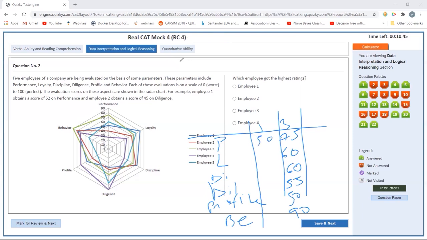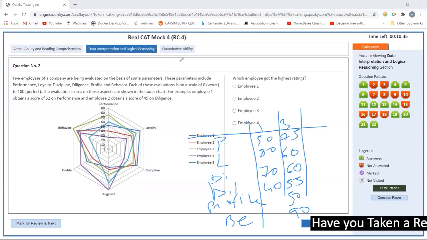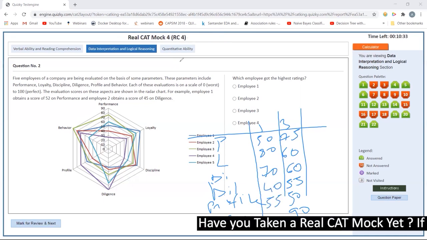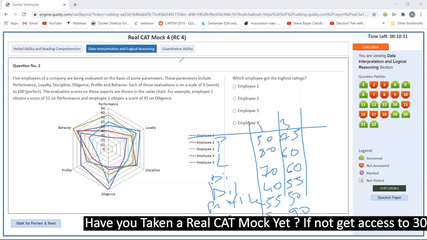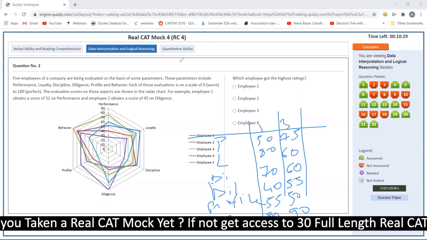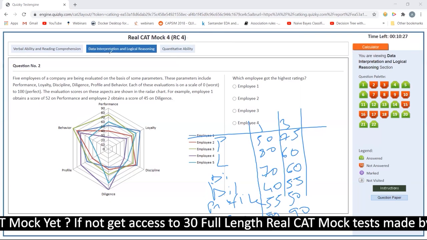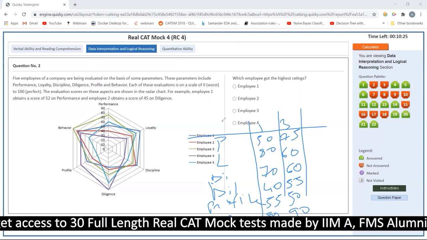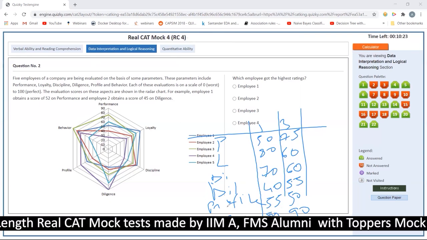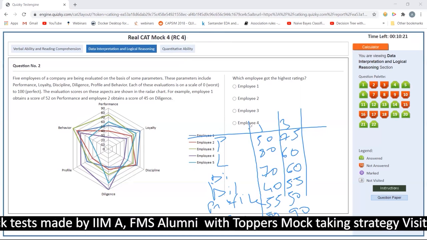And for employee one, I have 50, 80, 70, 40, 50, 55, and probably 80. So just calculate the sum. Behavior is this.